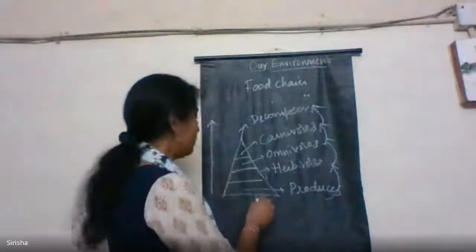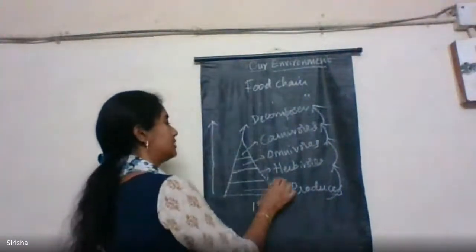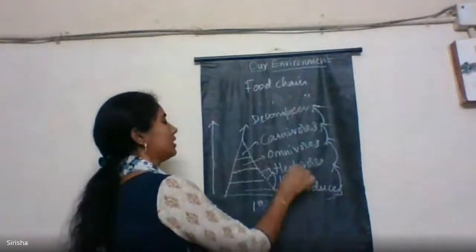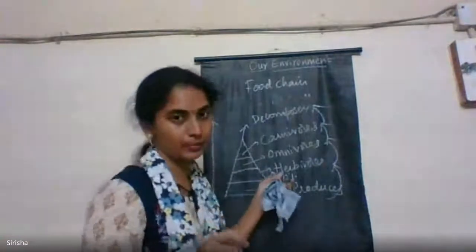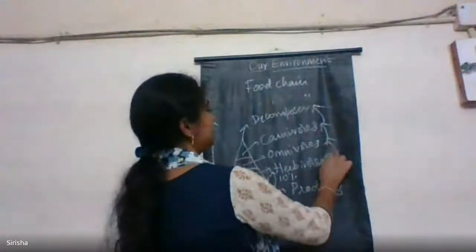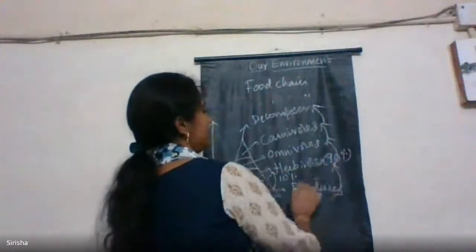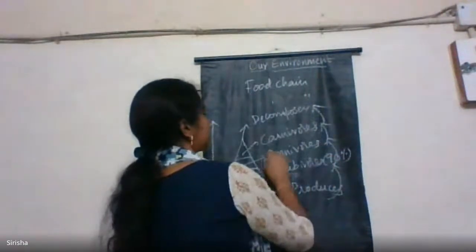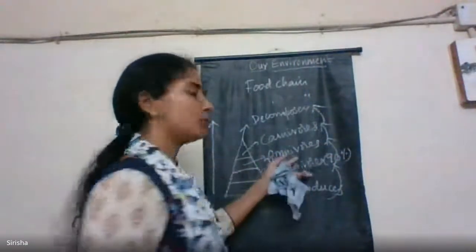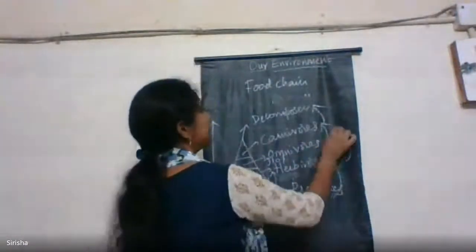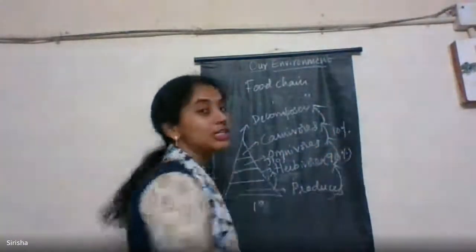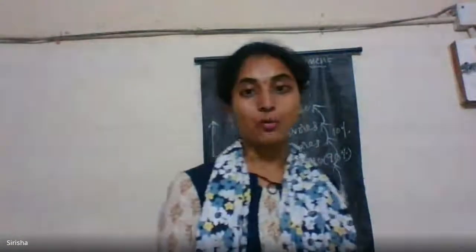From this 1%, next comes the 10%. 10% is utilized by the herbivores, the next level, and the remaining 90% is used by it for its own metabolic activities. In the same way here also, only 10% of the energy is transmitted from one trophic level to another.